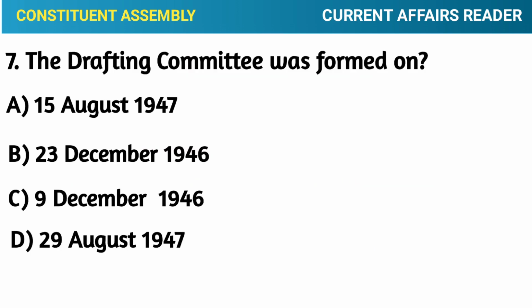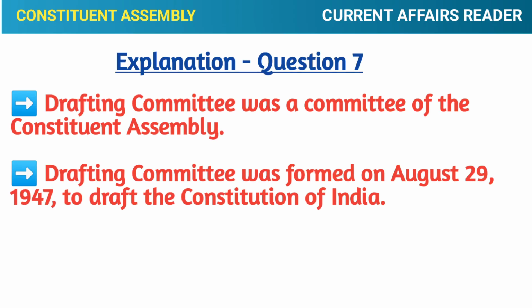Question number 7. The drafting committee was formed on Option A, the 15th of August 1947. Option B, the 23rd of December 1946. Option C, the 9th of December 1946. Option D, the 29th of August 1947. Correct answer. Option D, the 29th of August 1947. Explanation. The drafting committee was a committee of the Constituent Assembly. It was formed on the 29th of August 1947 to draft the Constitution of India.